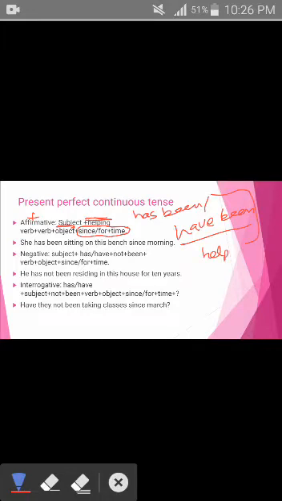Again, you know, you use has for he, she, it, and you use have for I, we, they, and you, right? And the mention of time will be there, with since and for, plus the mention of the time. We will have its example soon. She has been sitting on this bench since morning, right?